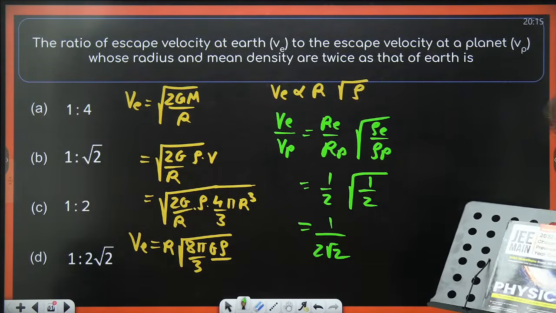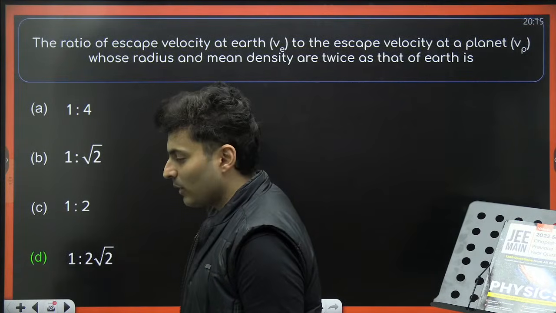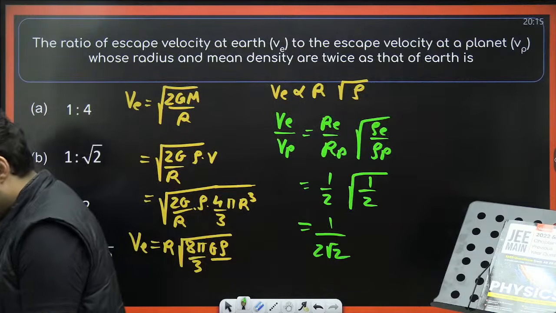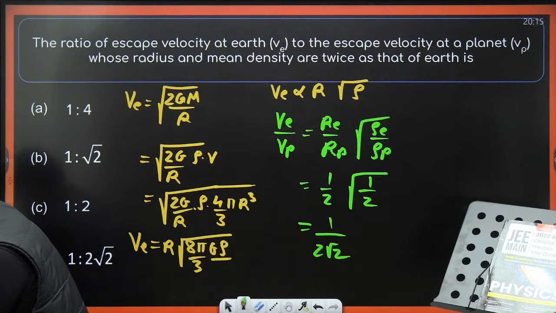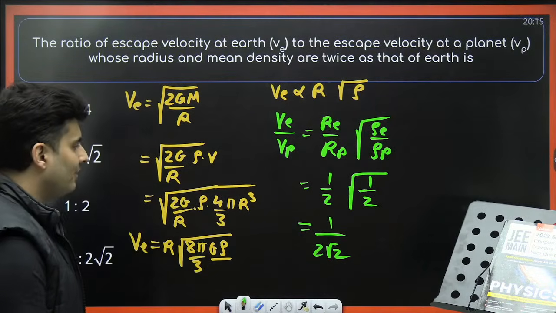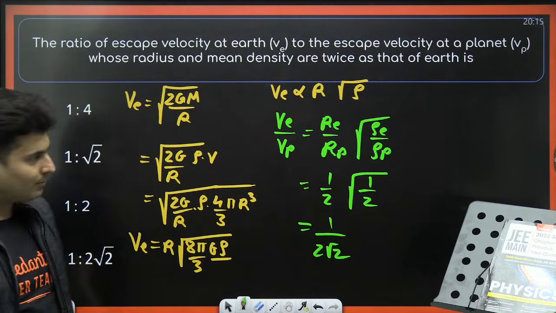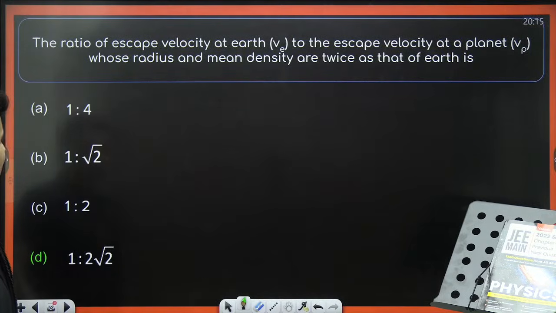1 by 2 root 2, where is the answer? Come on, my dear warriors. Is it not D for IIT Delhi? How many of you wrote that? No, it is not D, it is IIT Delhi. Be very, very careful, okay? So it is IIT Delhi, my dear warriors. Okay, moving on.